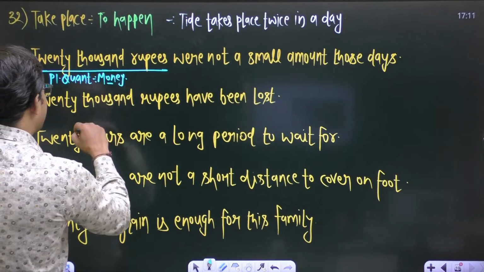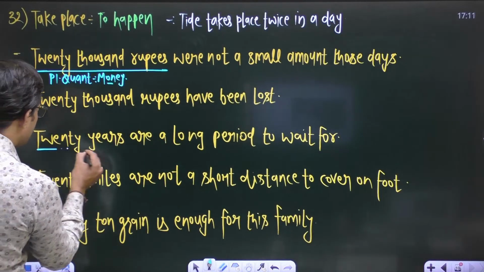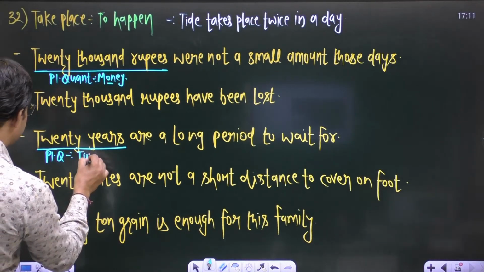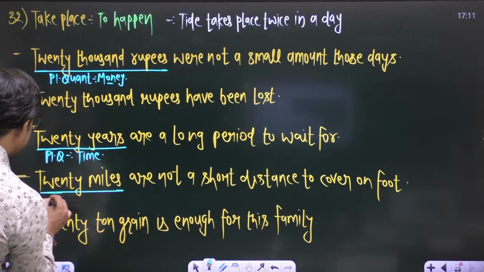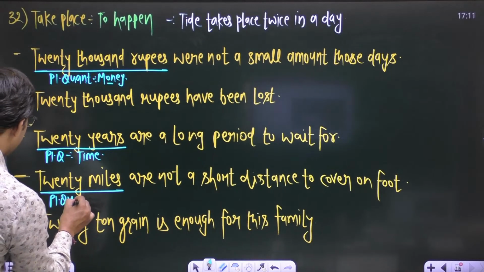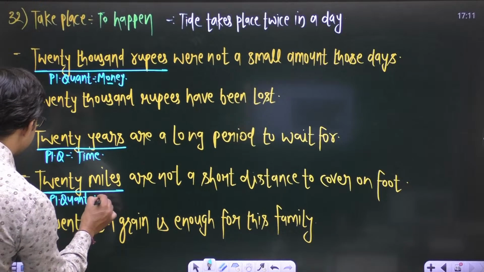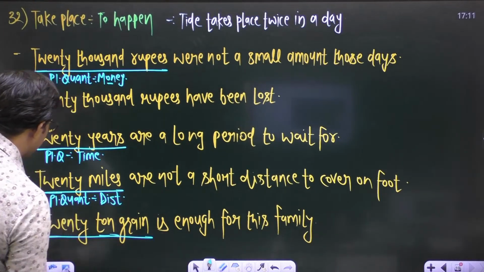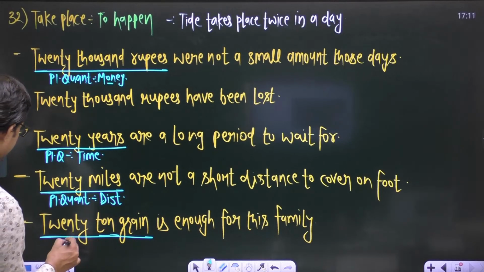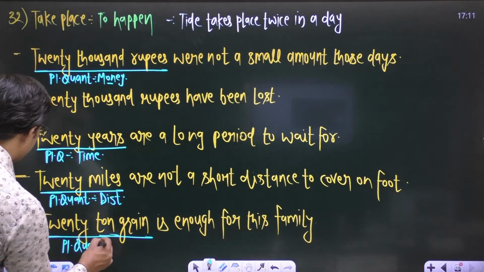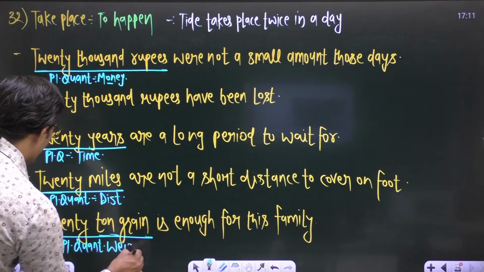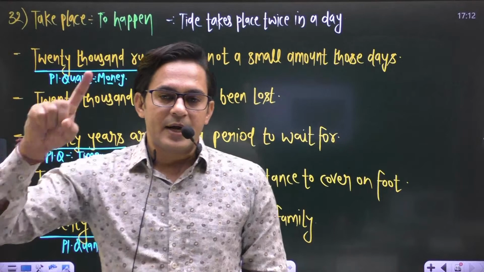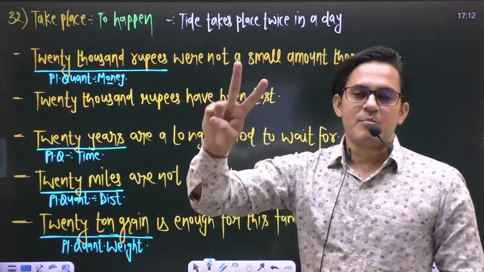And 20 years is a plural quantity of time, 20 miles is a plural quantity of distance, and in the last sentence, 20-ton grain is also a plural quantity, a plural quantity of weight, right?